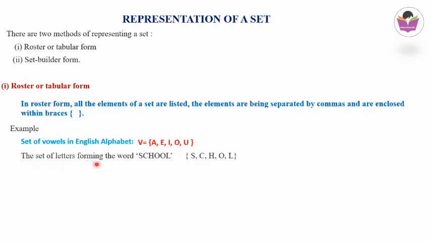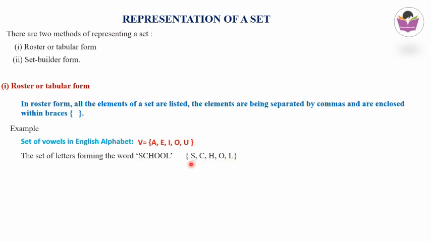The set of letters forming the word school is the second example. In the word school, there are letters S, C, H, O, O, L. But while writing you have to be very careful: one letter you write only one time. Here O is repeating twice, but we write only one time. So S, C, H, one O, and L. By using these letters we are representing the word school.